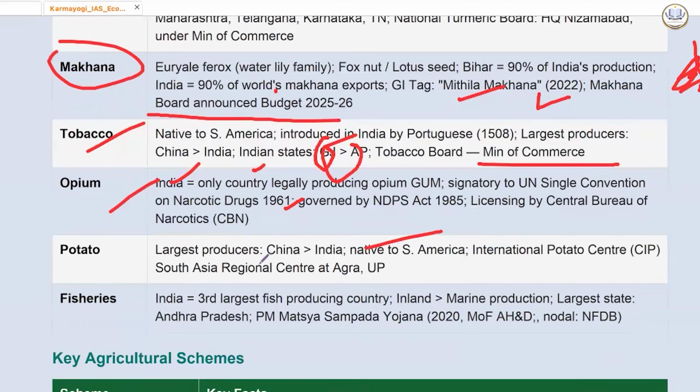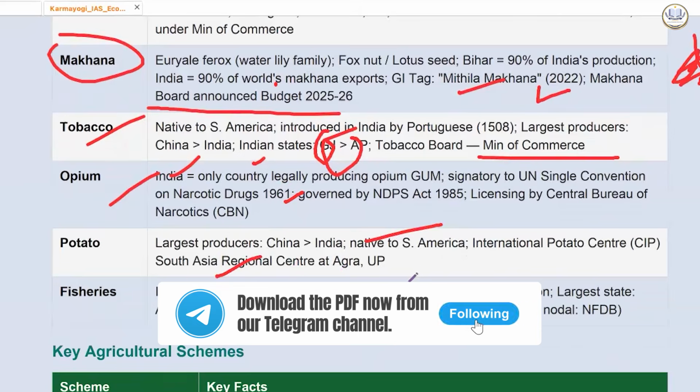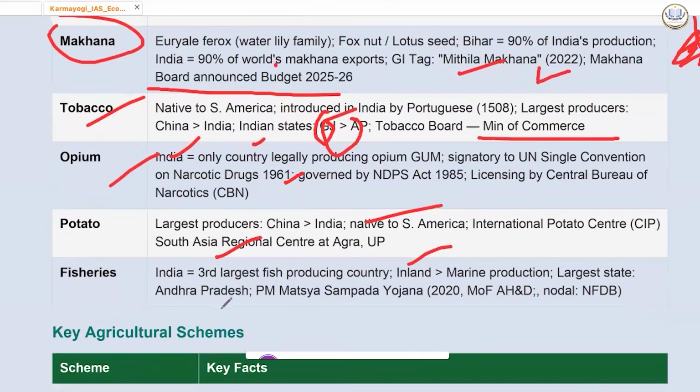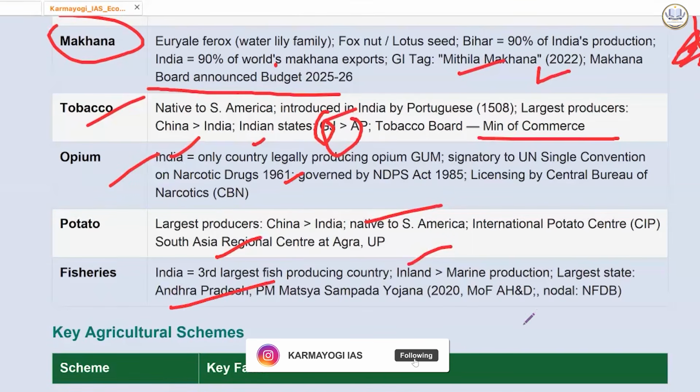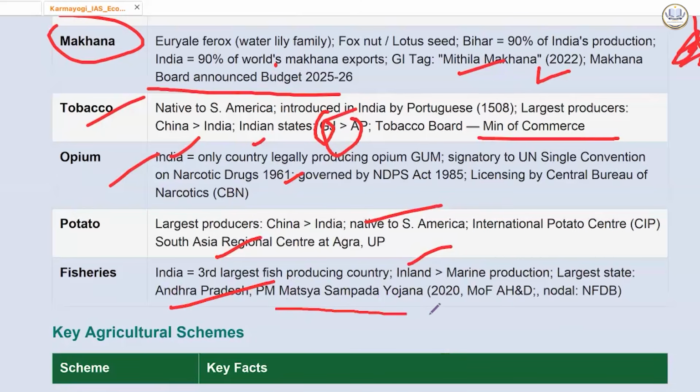Fisheries: India is the third largest fish producing country. Inland production is more than marine production. Largest state is Andhra Pradesh, which produces the most fish. We have the PM Matsya Sampada Yojana.